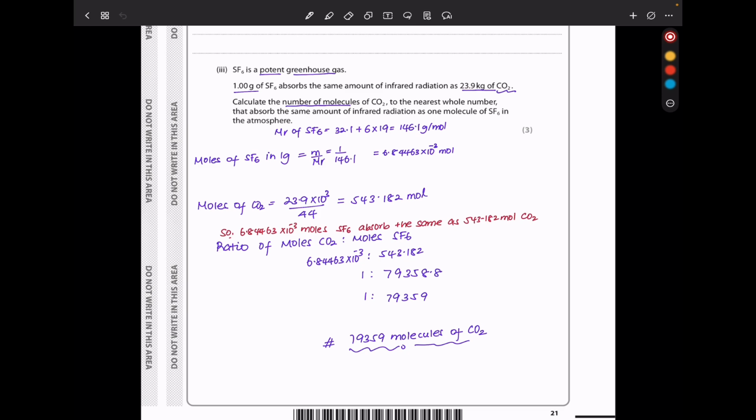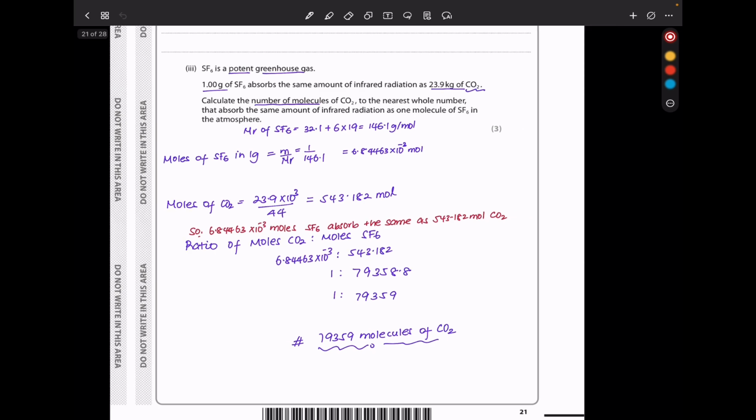So the moles of SF6 in 1 gram are equal to mass divided by molar mass. Remember, this is 1 gram, giving me 1 divided by 146.1, and those are the moles I got. Also, the moles of carbon dioxide in 23.9 kilograms are 23.9 times 10 to the power 3, converting the kilograms to grams, divided by the molecular mass of carbon dioxide, and that gave me those moles. In the end, I had to find the ratio of the carbon dioxide moles to SF6 moles, which gave me 1 to 79359, and therefore there were 79359 molecules of carbon dioxide.